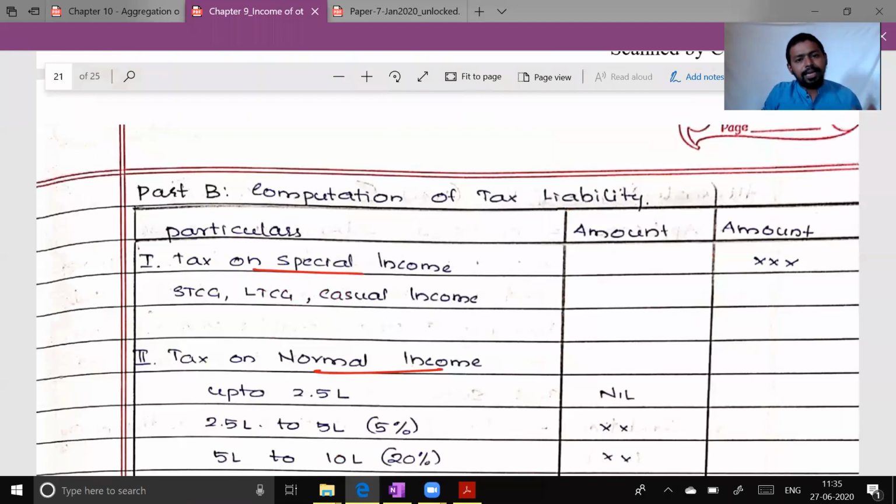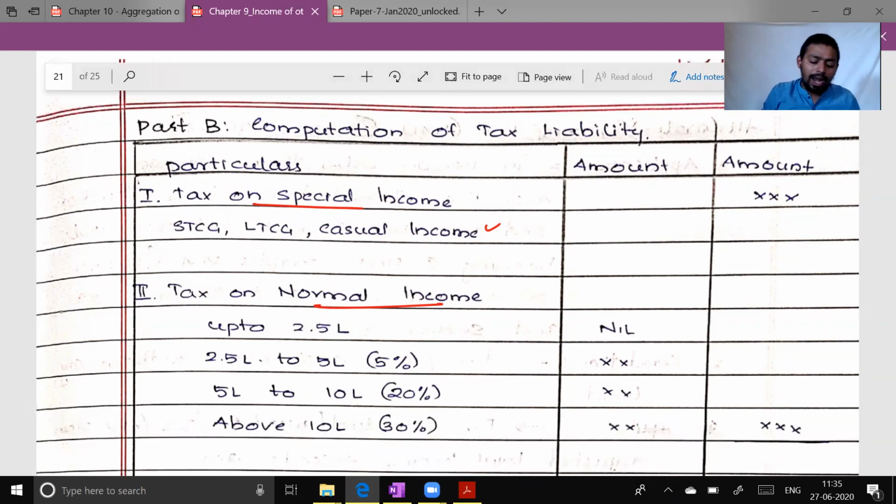While computing tax liability, you need to keep this in mind. There are two types of income, special income and normal income. Special income will always attract tax under special rates of tax, which are given in the Income Tax Act, such as short-term capital gain, long-term capital gain, casual income, aggregation of income, dividend exceeding 10 lakh rupees. So there are some special rates of tax in these sections. Then we are having